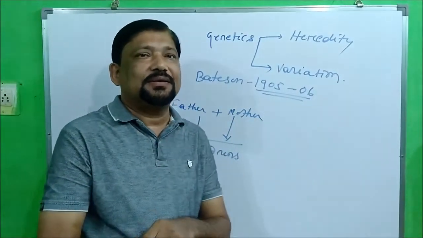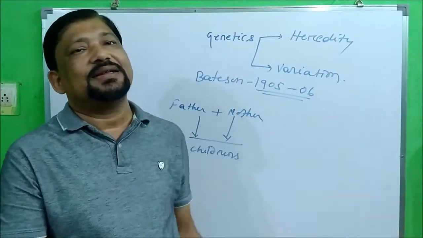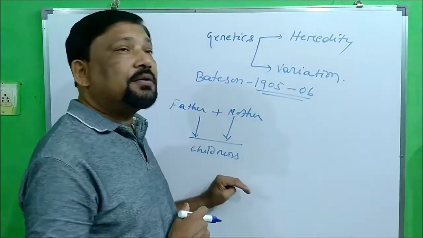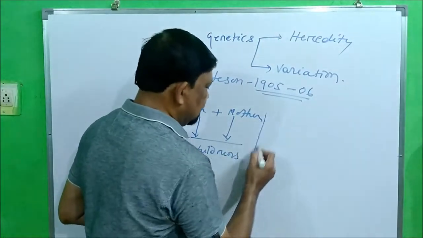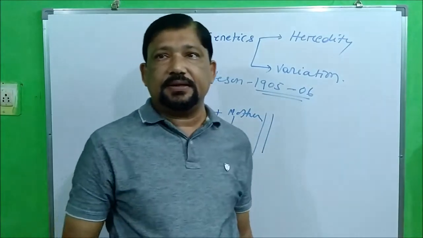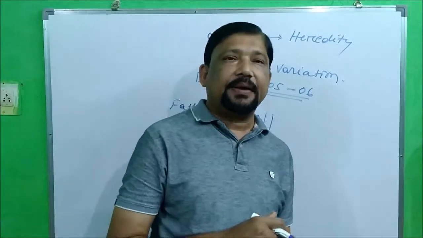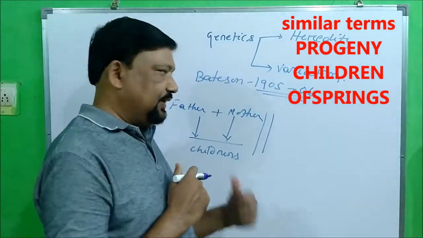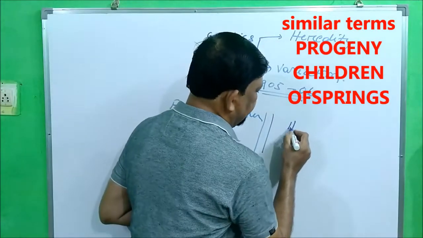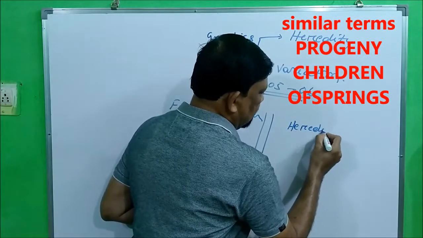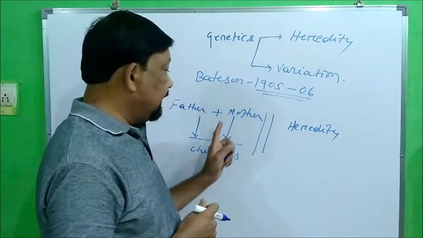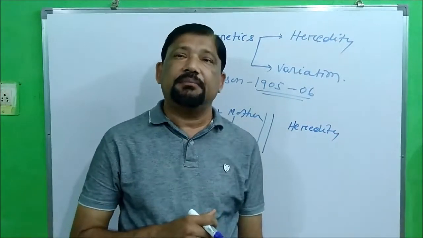This is called inheritance of characters, or transmission of characters from parents to their offspring. This transmission of characters from parents to their children, offsprings or progeny, is called heredity. That's why these children resemble their father and mother.